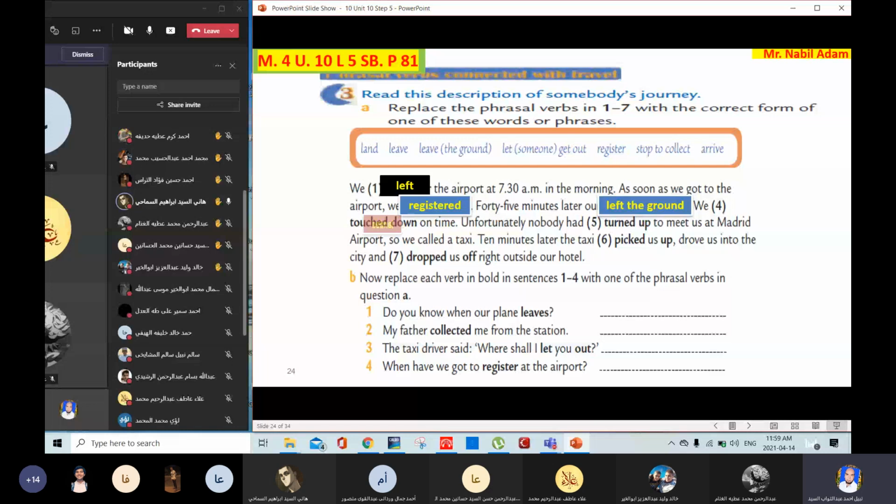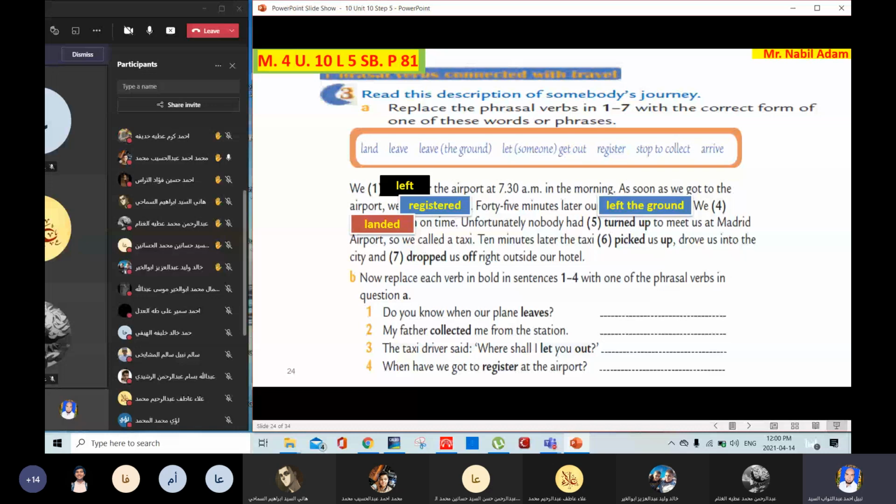Muhammad Ahmed Al-Hasib. Number 5. Unfortunately, nobody had turned up to meet us at Madrid airport.